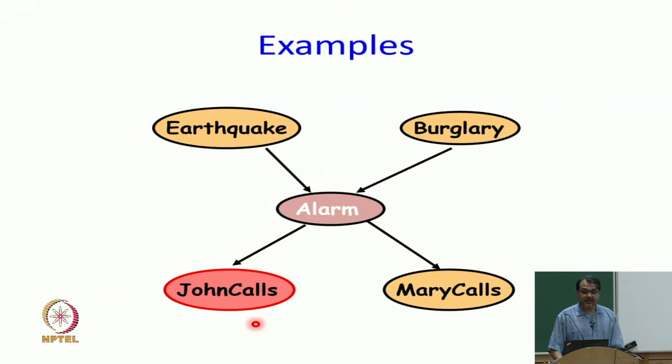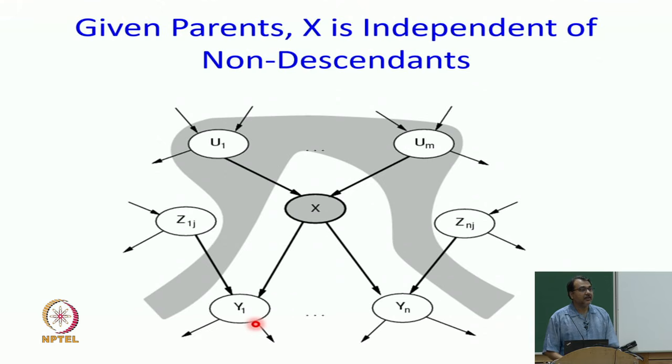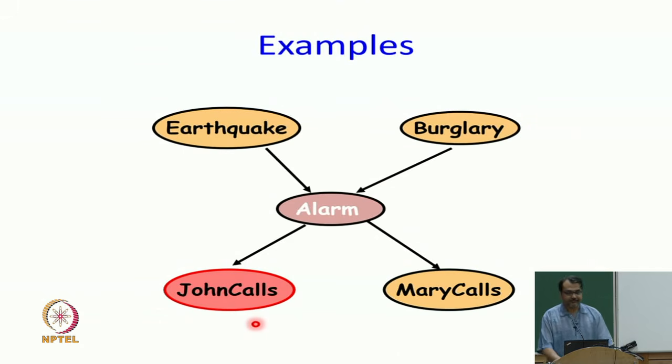All non-descendants are independent given the parents, that is right. No, given yi means given the child. So, the statement does not say anything about what happens if the child is given. It is a very specific statement. It is saying that if I give you the parents and only the parents, then I am conditionally independent of my non-descendants. Okay, good. Let us do some more examples, then we will come back to this.